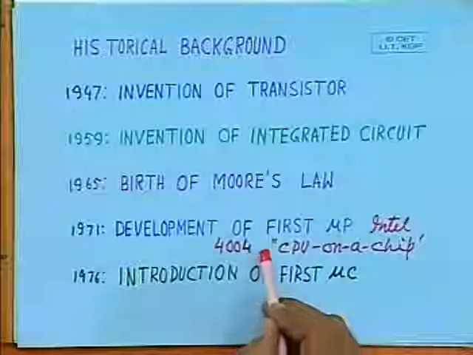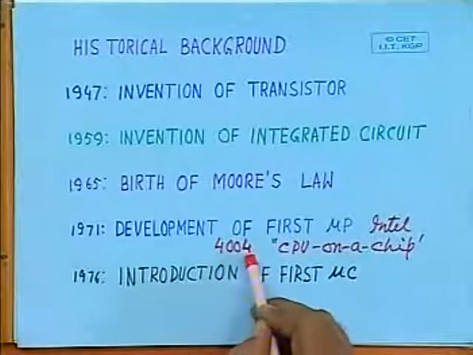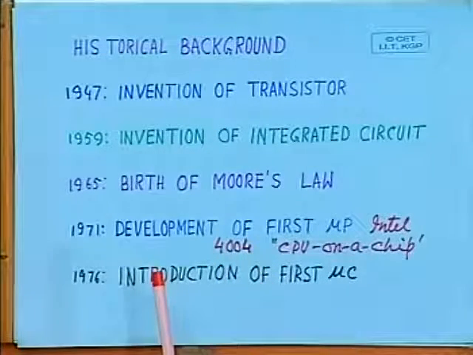The reason was, although this 4004 microprocessor was intended for making a calculator, it was found that not only can it be used in making a calculator, but it has the potential as a general purpose building block of any intelligent electronic system.